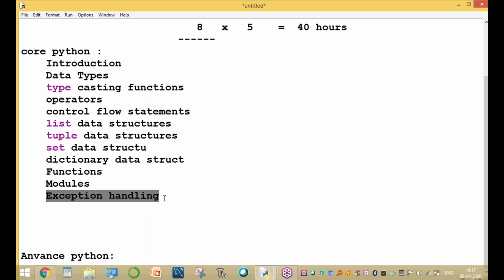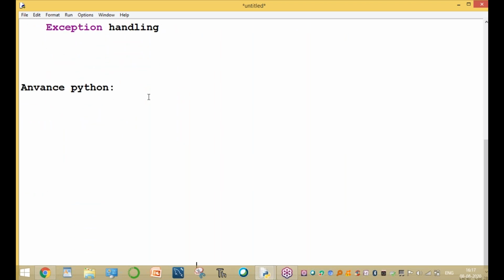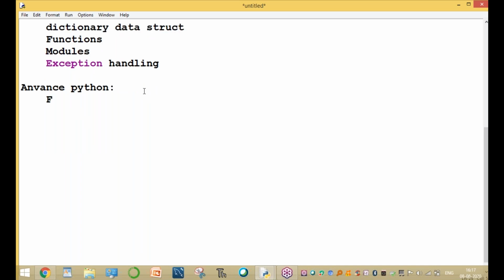And exception handling. After completing exception handling, we go for the advanced Python topics, and the next chapter is advanced Python. Here the first concept is file handling, to store the data in different types of files. And one more is object-oriented programming, the OOPS concept. It is very important.